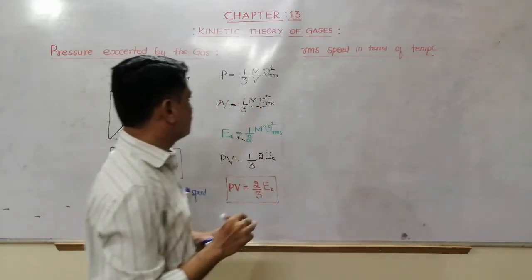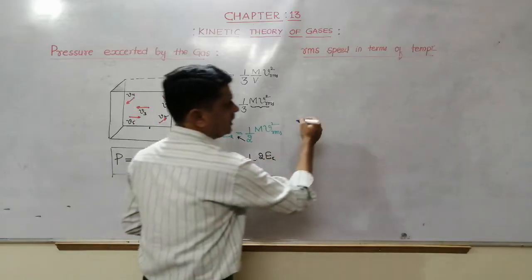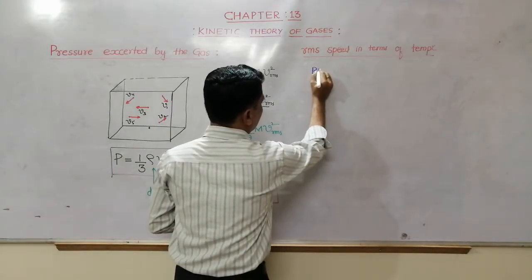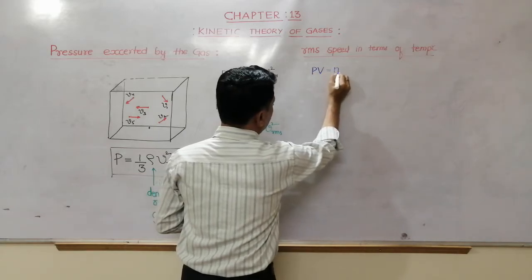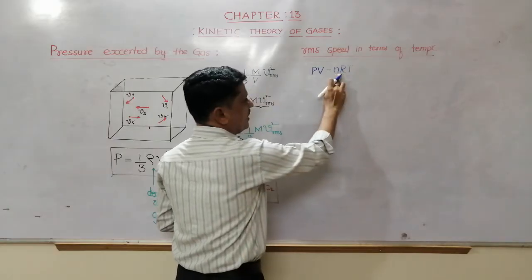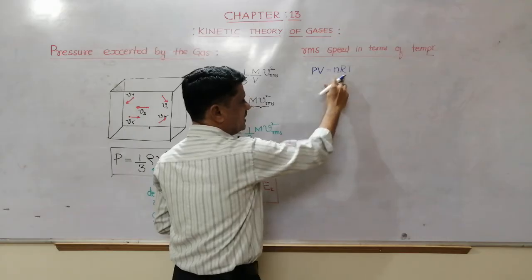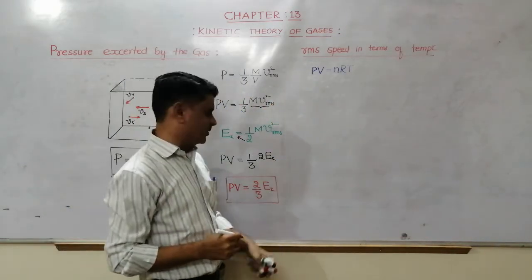As we know, according to the ideal gas equation, PV is equal to nRT, where n is the number of moles, R is the gas constant, T is the temperature, P means pressure, and V means volume.